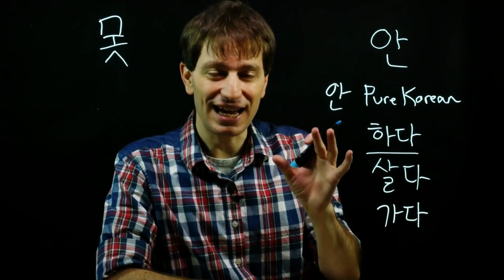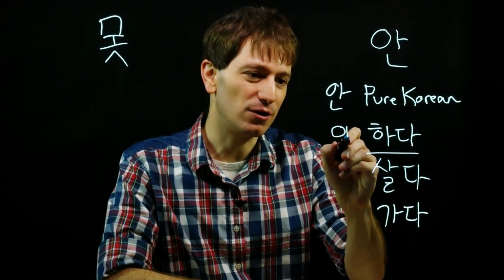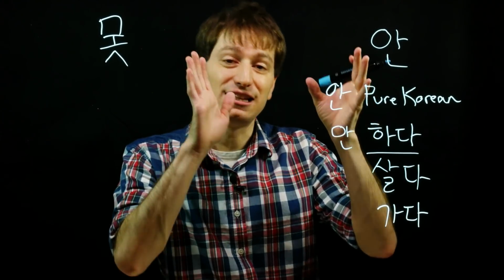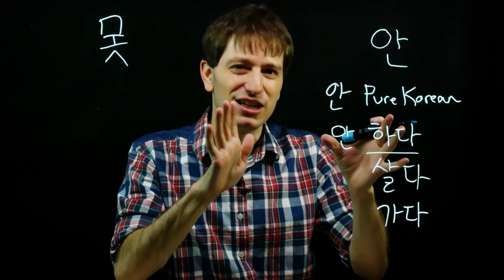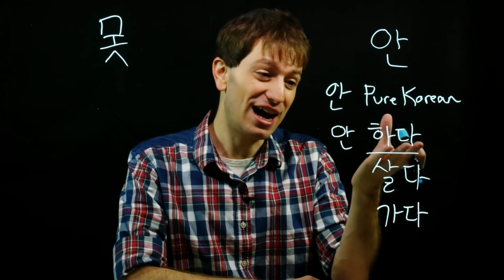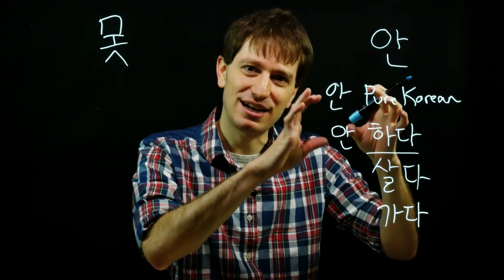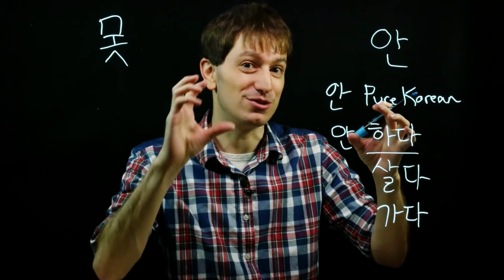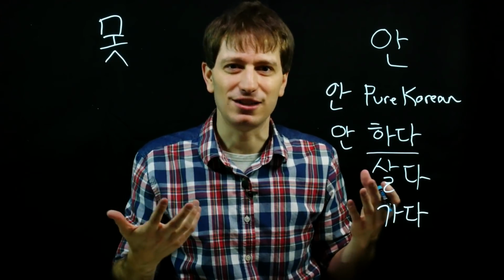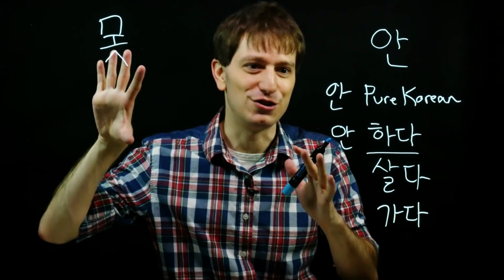So while you can use 안 directly before 하다 to make 안하다, you cannot use 안 before a longer verb that has 하다 in it that's not pure Korean. There are a lot of pure Korean verbs that have 하다 in them that cannot be separated, that aren't from Chinese, that you can use 안 in front of. But instead of going into that for this lesson, which would make this really long, I'm just gonna keep it right here and I'll do that in a future lesson.